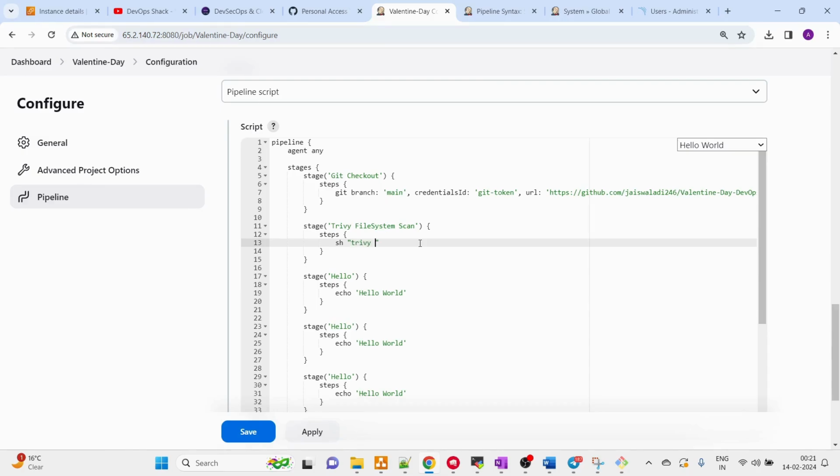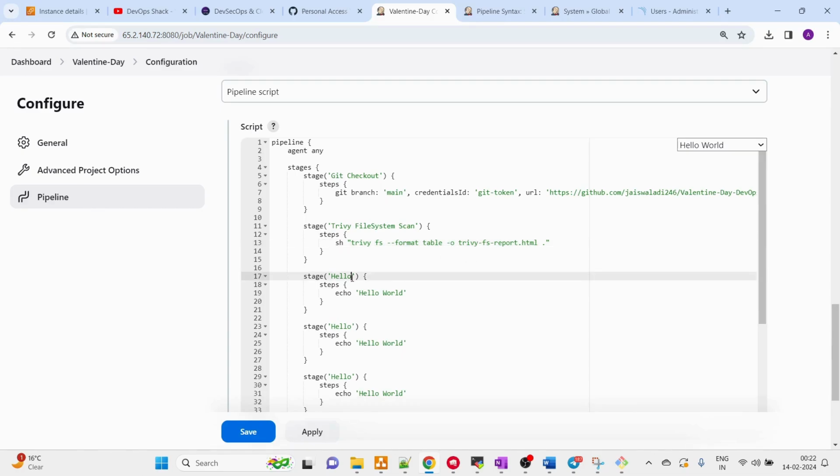I can run the command trivy fs, for file system, hyphen format. Format basically defines in what format we want the report. So here I'm going to write table, I want tabular format. And the output file name is going to be trivy-fs-report.html, so I generate the report in HTML format, and I want to scan the current directory, so I'll just put a dot. Remember this command: when you want to generate the report in a specific format, instead of writing table, I can write JSON to generate the report in JSON format. But as of now, I'm just generating in tabular format.